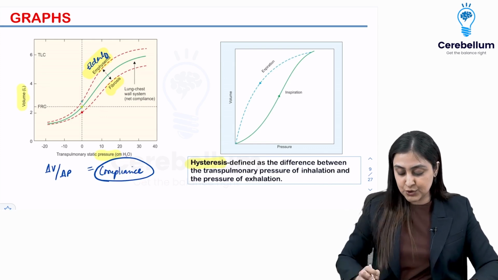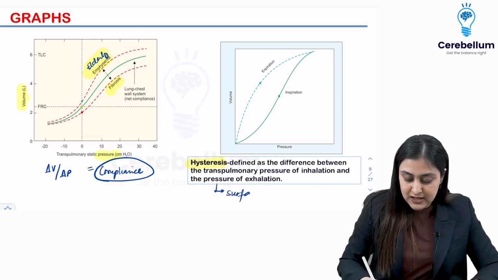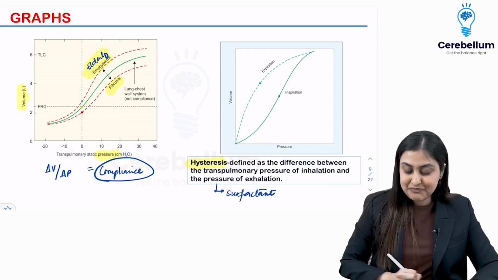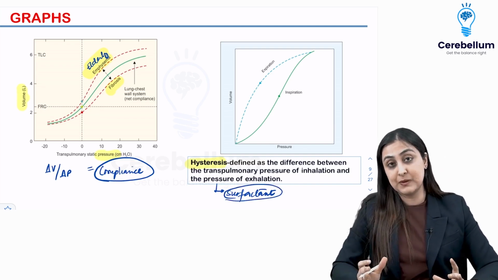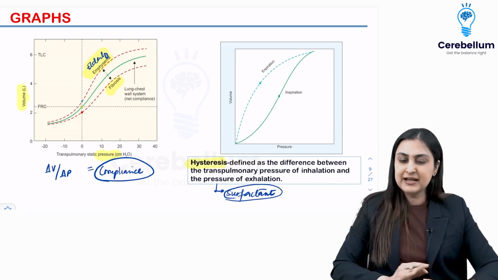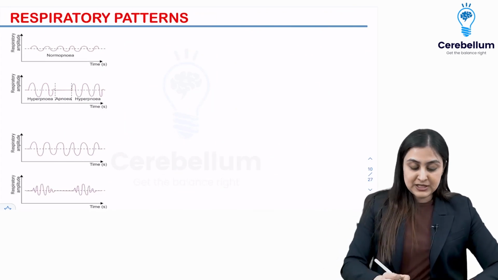So this is what they ask you, that what is this known as, and what is responsible for it is actually the surfactant, alright? So surfactants are responsible for this difference in the transpulmonary pressure in inspiration and expiration. That's what you wanna know. Few patterns that can be asked to be recognized.